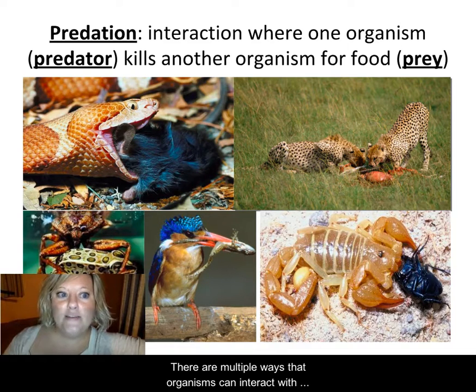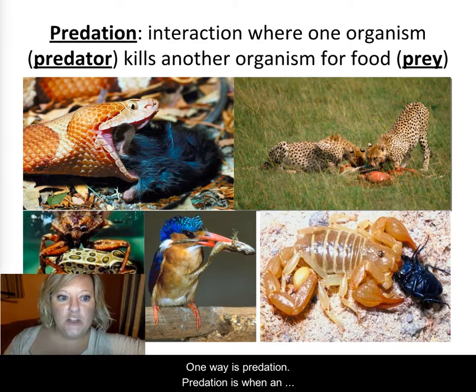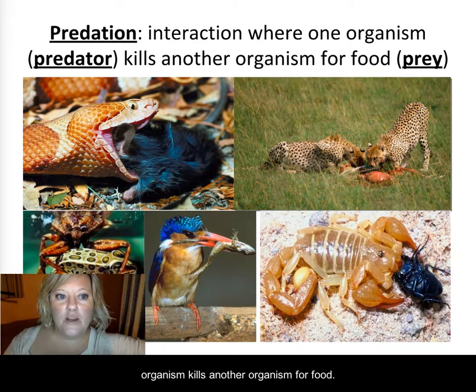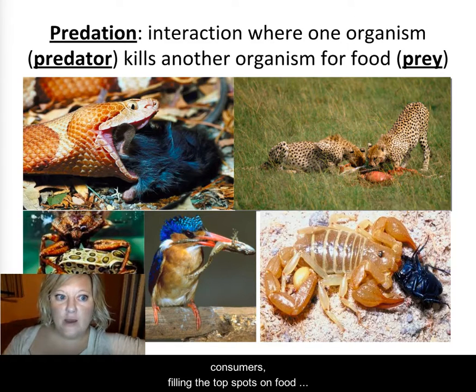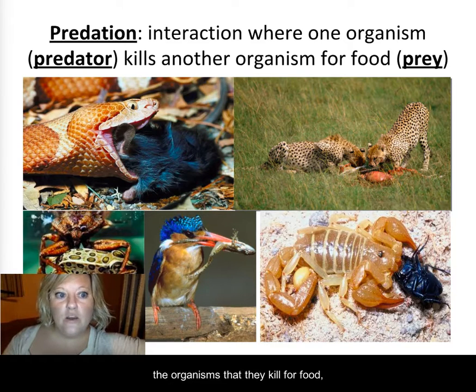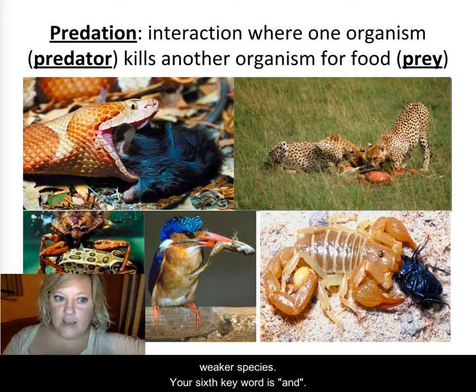There are multiple ways that organisms can interact with each other and their environments. One way is predation. Predation is when an organism kills another organism for food. If an organism kills for another reason, it is not considered predation. Predators are usually secondary and tertiary consumers, filling the top spots on food chains. Prey, the organisms that they kill for food, are usually primary or secondary consumers and are a weaker species. Your sixth keyword is and.